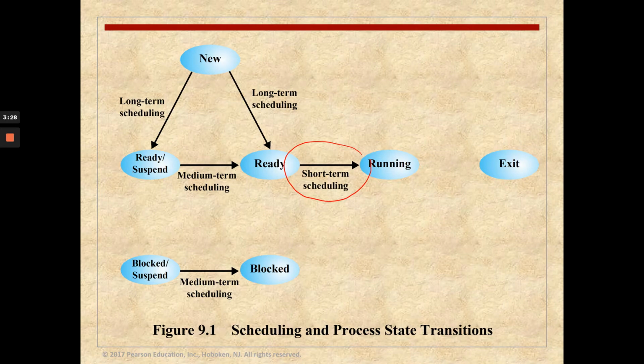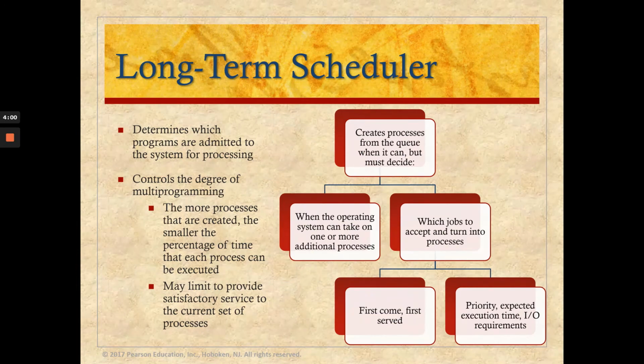For the medium-term scheduling, it is in between the ready state and the suspend state. We know that the suspend state is the blocked state that is residing in the virtual memory or on the hard disk. That is the medium-term scheduling. The long-term scheduling is the decision when a new process is created, where we decide which process goes to the ready state or the suspend state. Now, let us look one by one at each of the scheduling categories.